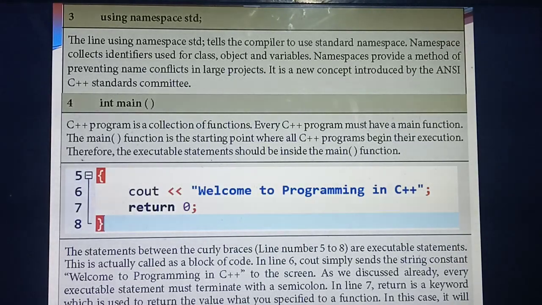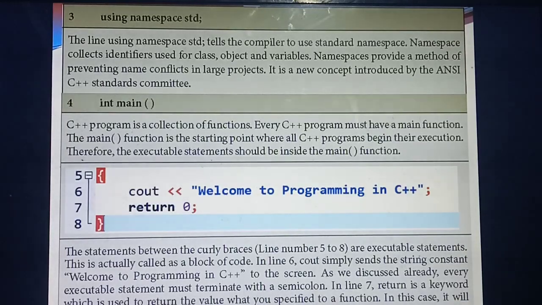Okay. So this is the standard. That means standard namespace. Namespace std. So here this namespace will handle what are the variables you are using in the program. Variables, classes, objects, everything. Okay.